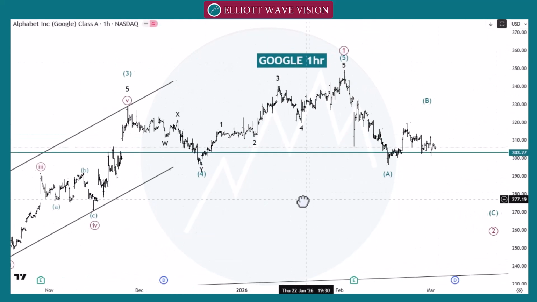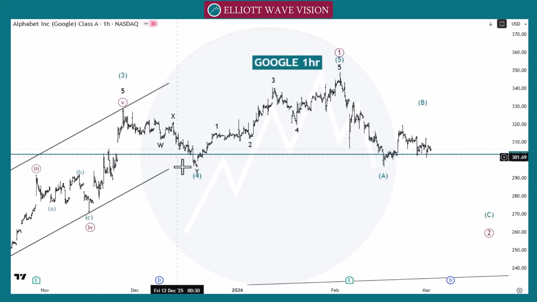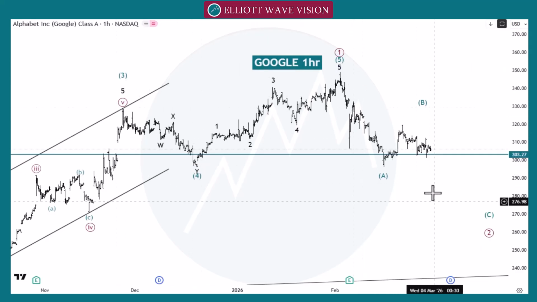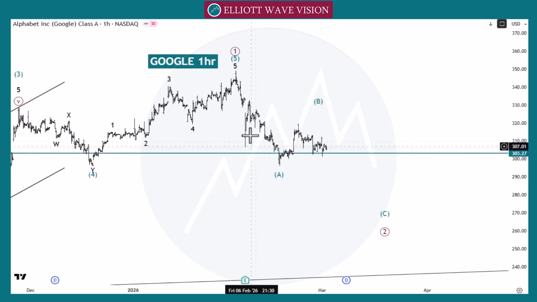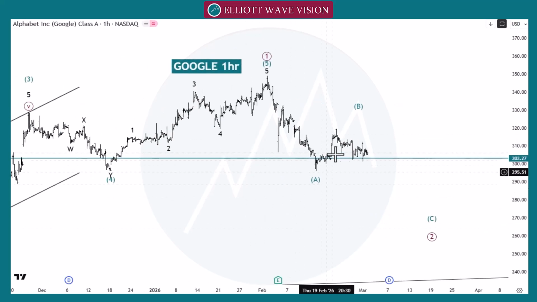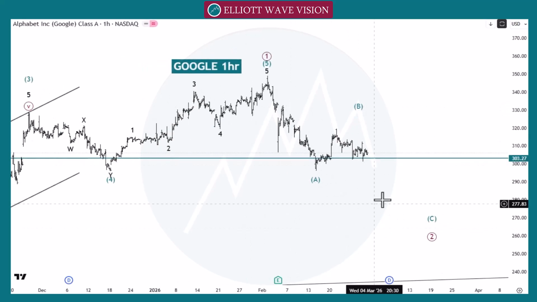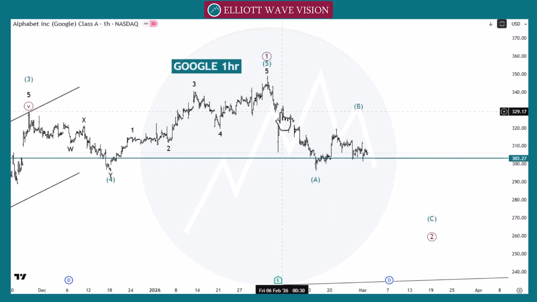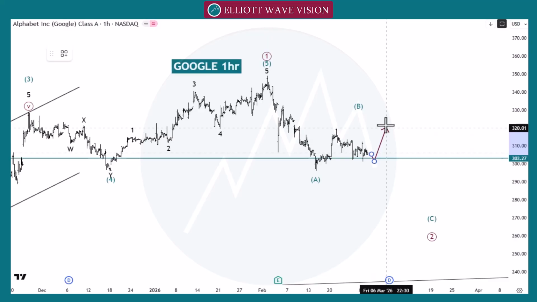So in 1 hour time frame, after this green wave 3, 4 and 5, now we are looking for this move as a wave A. Wave B is in play and the classic trading level pattern market gives us the arrival at this point. Now we need to wait for this reaction as a wave B, wave C.